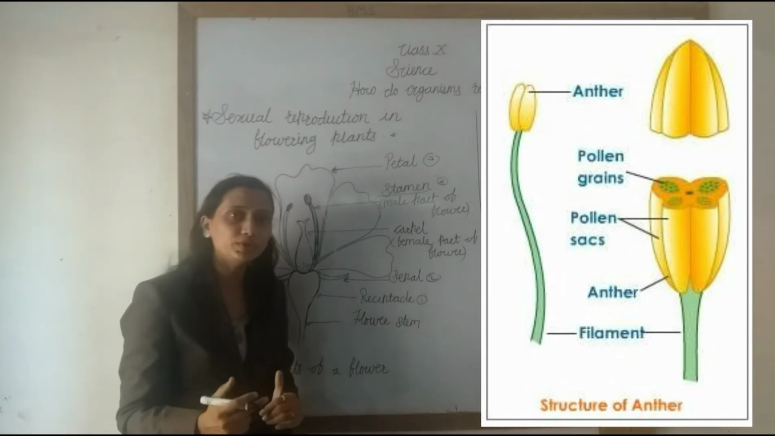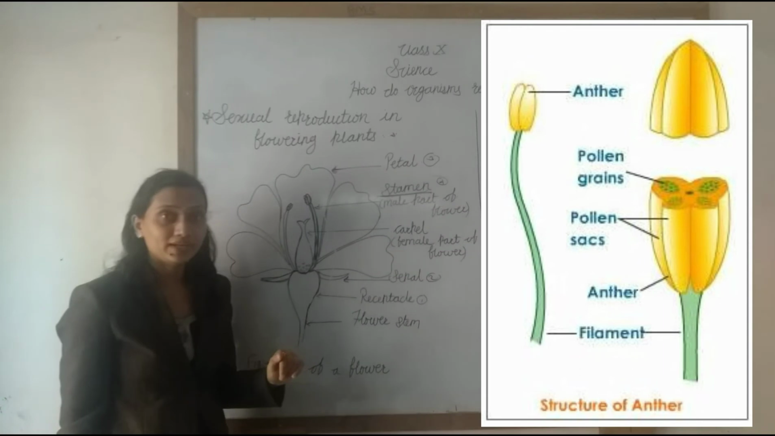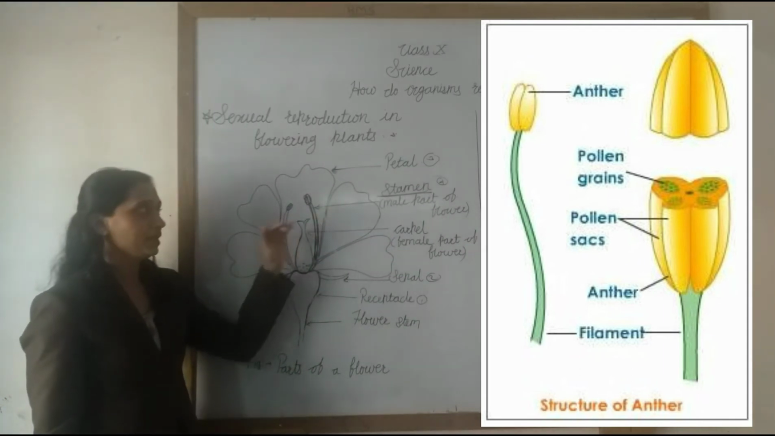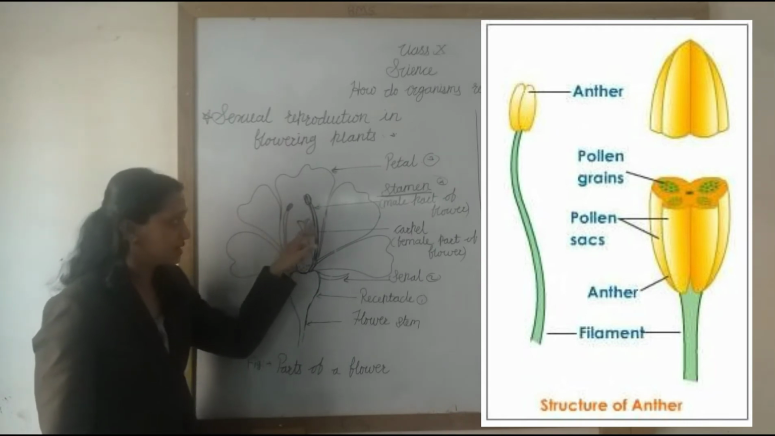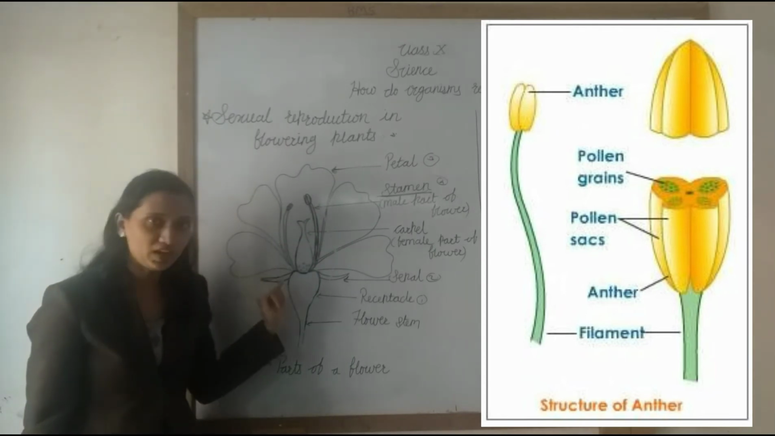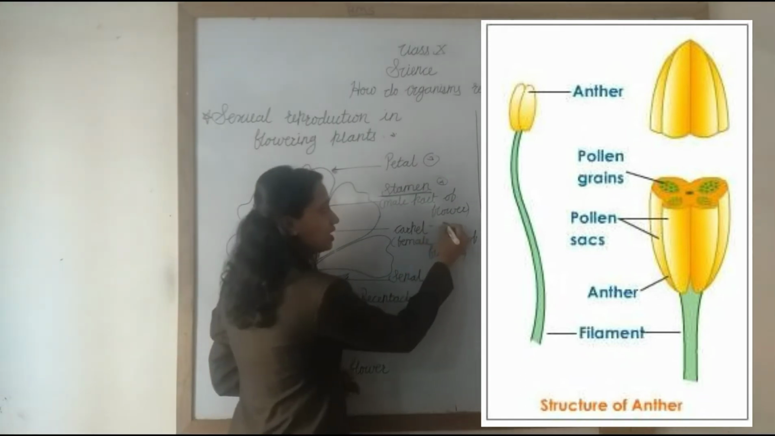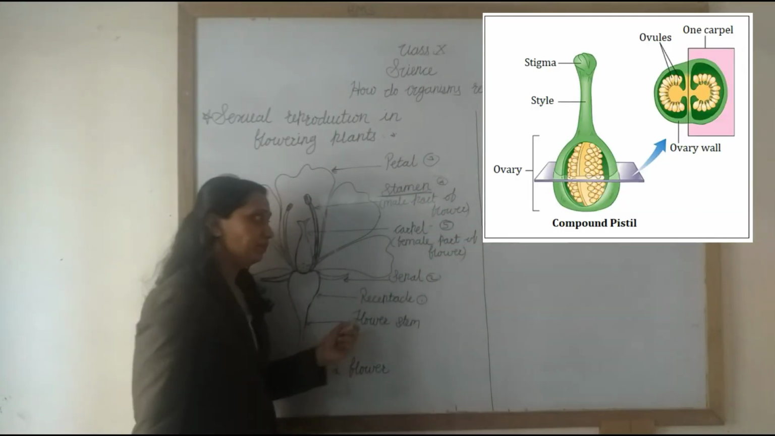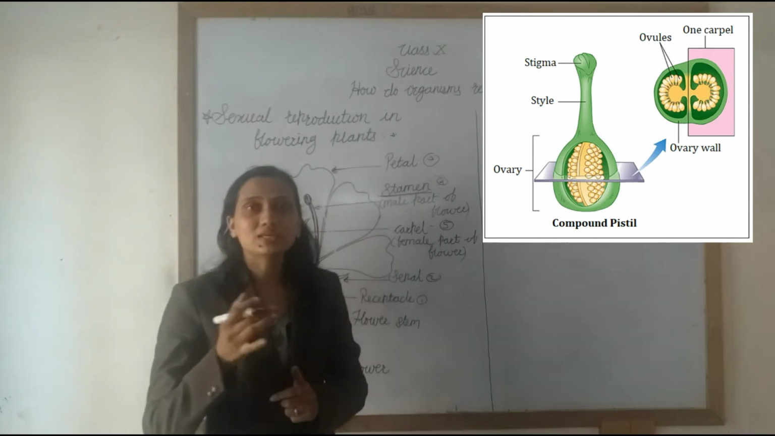Understand? Which is the male reproductive part? The stamen. Again, remember, this stamen is made up of two parts: one is the anther and the strand-like structure is called the filament. Now the next part of the flower is the carpel. The carpel is also called the pistil.